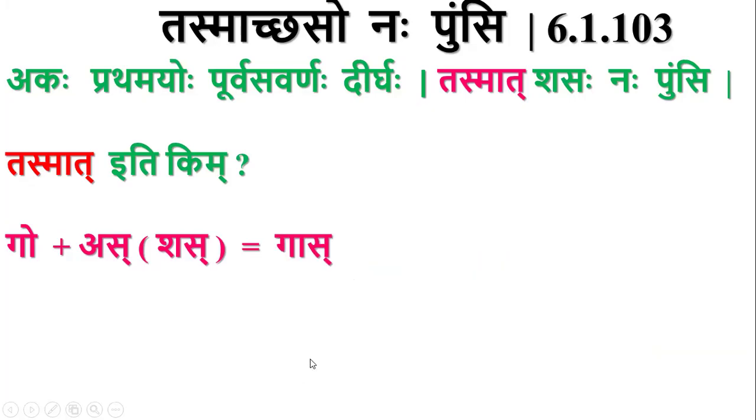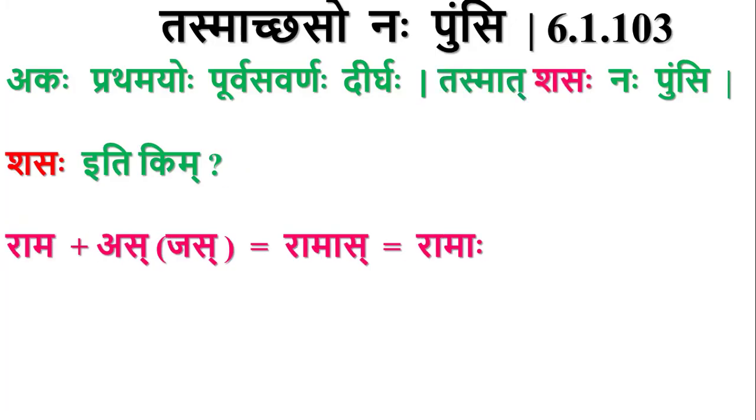By that sutra, we have Gas. This O plus this Rasva combine to form Dirgha. So Go plus As becomes Gaa and Sakara. Here the previous sutra Pratamayo Purva Savarnaha is not applied, because this Go does not end with an Ak letter. The previous sutra was concerned with Ak letters, because Akaha comes as Anuvritti to that sutra. So here Pratamayo Purva Savarnaha is not applied, so there will not be Nakara Adesha for Shas Pratyaya. So it is Gaha, Sakarasya Visargaha.